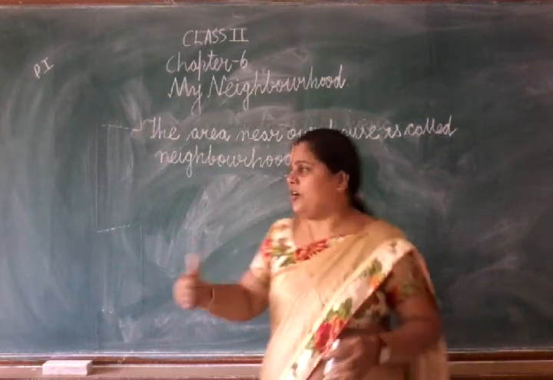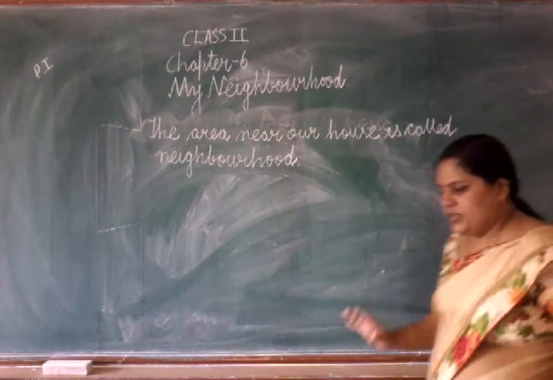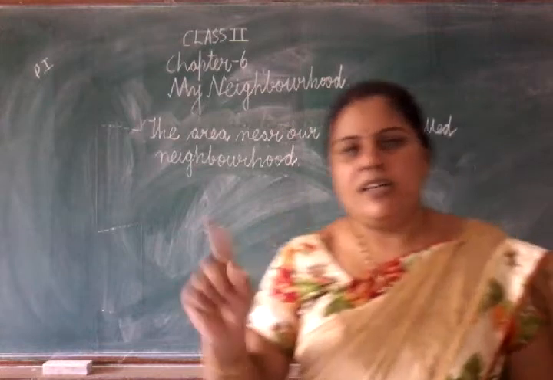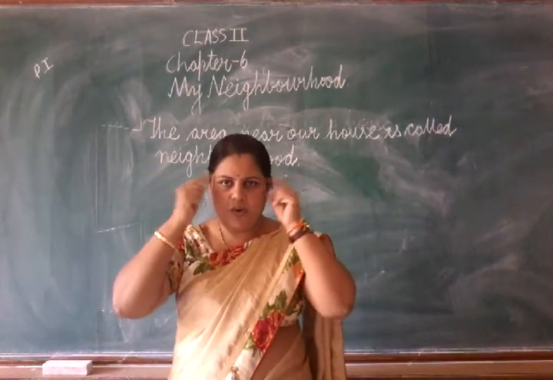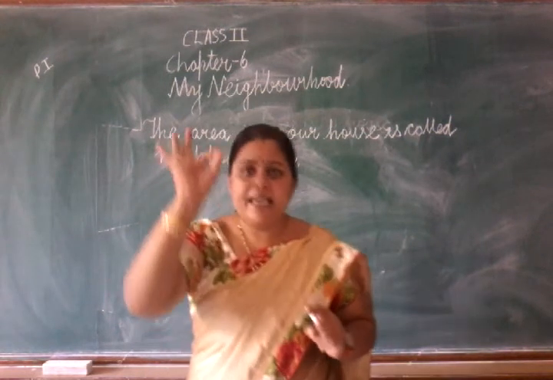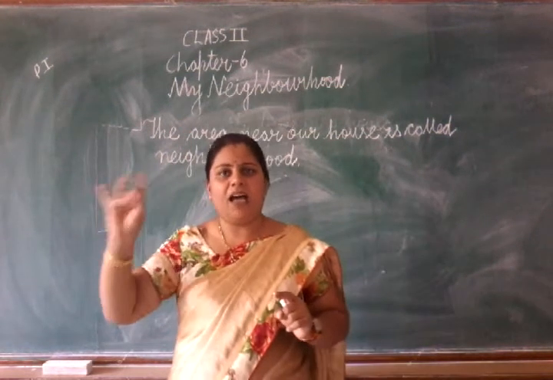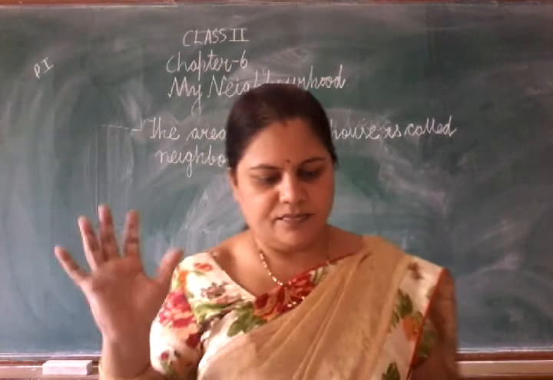That is called neighborhood. The area near our house is called neighborhood. This is the definition of the neighborhood. Fix this definition in your mind.